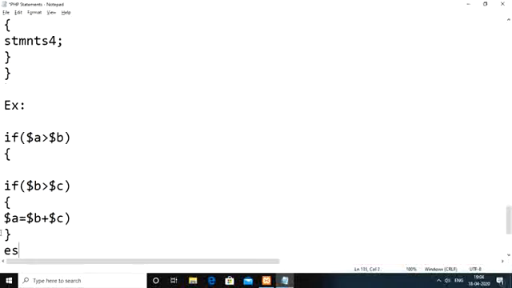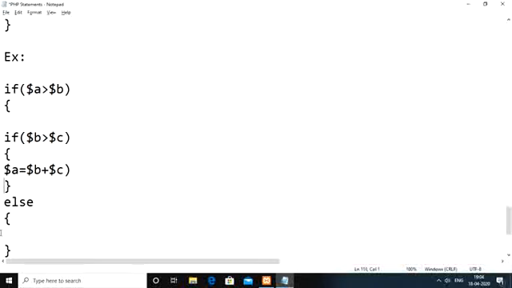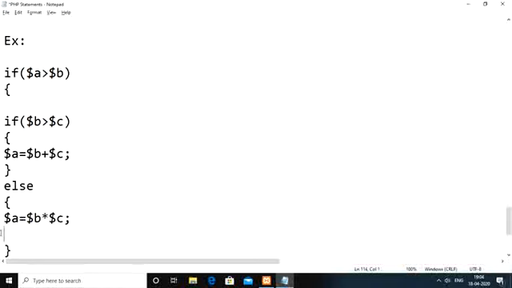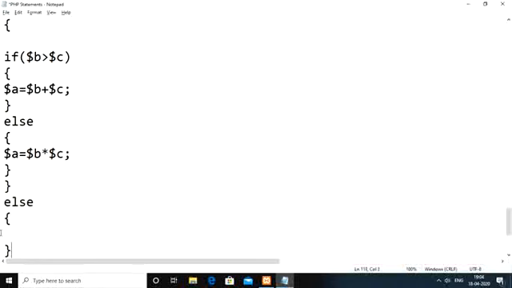Else, we are writing $A equal to $B into $C here. Then we need to close the outer if. Then I am writing the else block for the outer if else. Here echo, we need to print nothing.